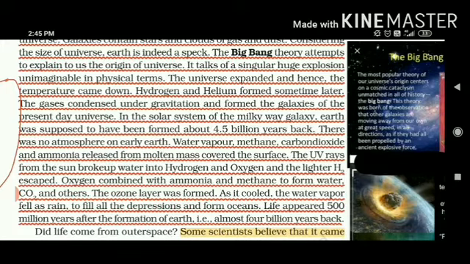Water vapors, when they fell as rain, filled the depressions which were the mountains and the rocky areas on earth, and it makes oceans, seas and other water bodies. After 500 million years, when the earth was formed, life came into existence.